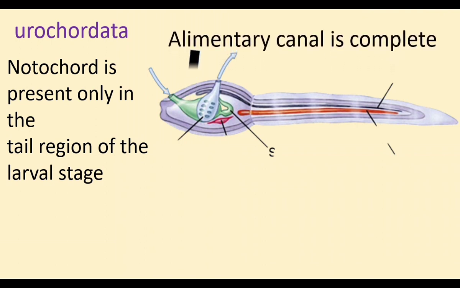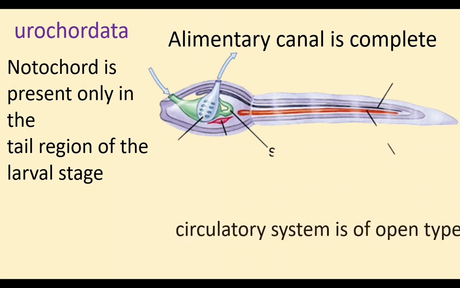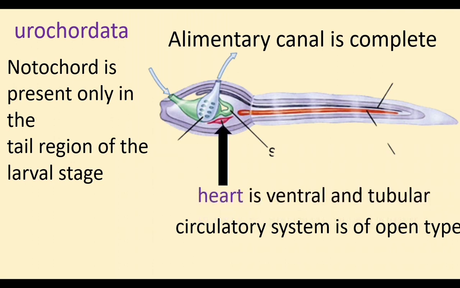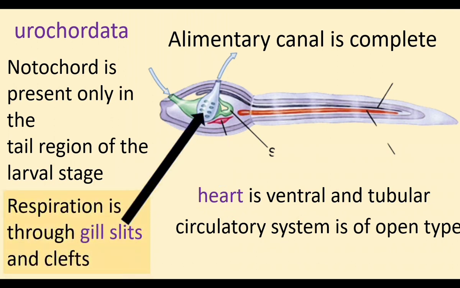Alimentary canal is complete. There is mouth, pharynx, stomach, anus, so the alimentary canal is complete. Circulatory system is open type. They do not have blood capillaries. The heart is ventral in position and it is tubular. Respiration takes place through gill slits or gill clefts. The pharynx has clefts called gill slits or gill clefts. They are the respiratory organs.